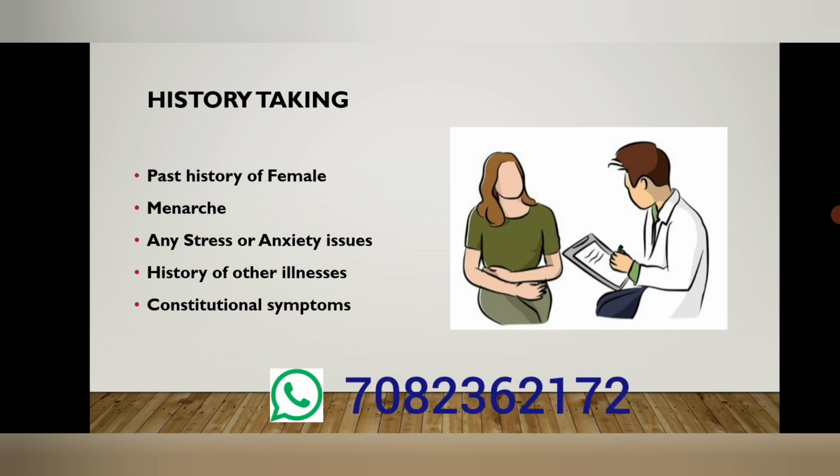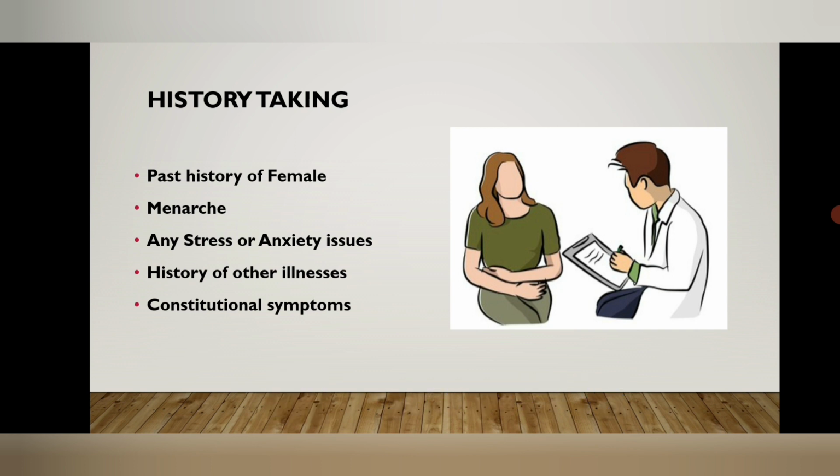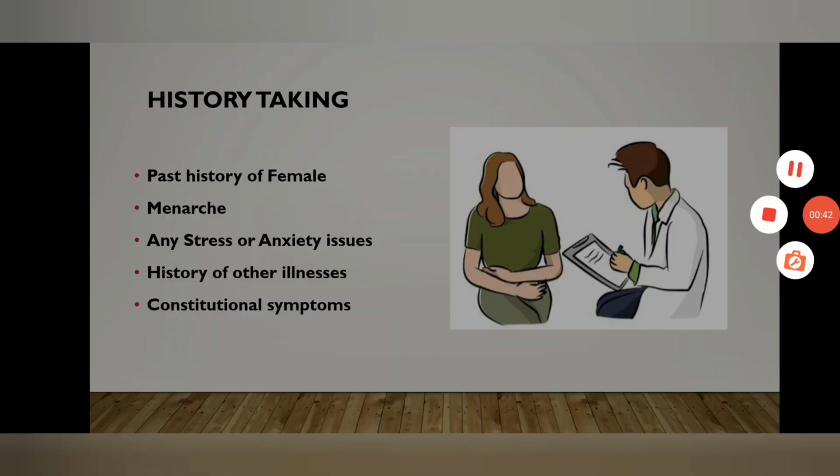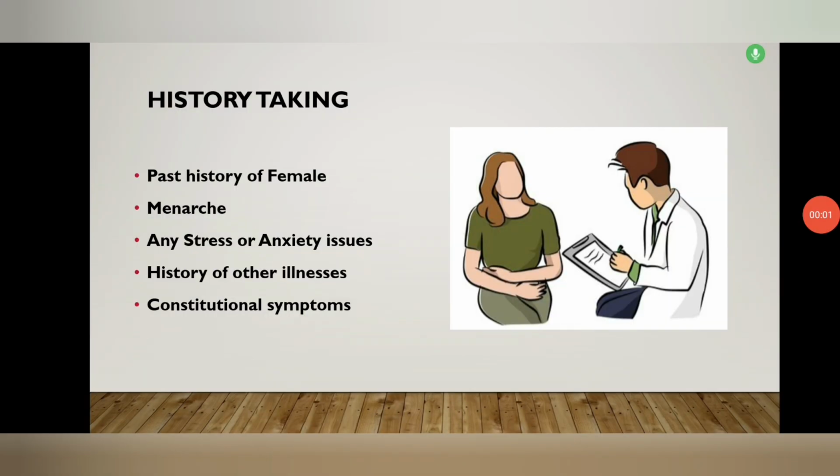Any stress or anxiety issues, the history of other illnesses, and the constitutional symptoms such as her likes and dislikes, thermal reaction, and other physical or mental symptoms are noted. So history is one of the most important steps for homeopathic case taking.